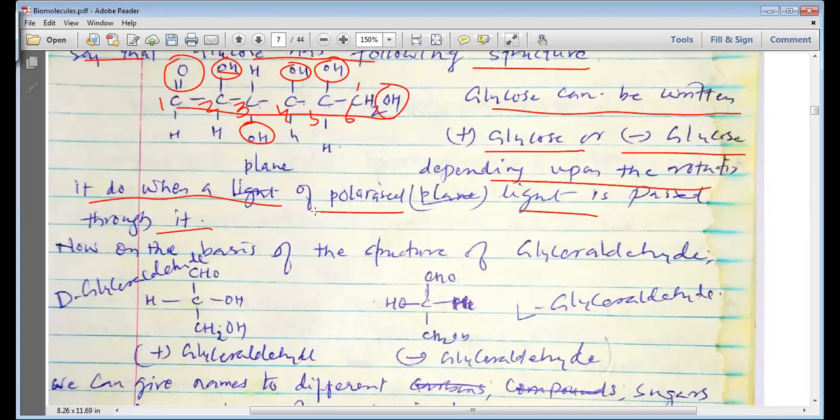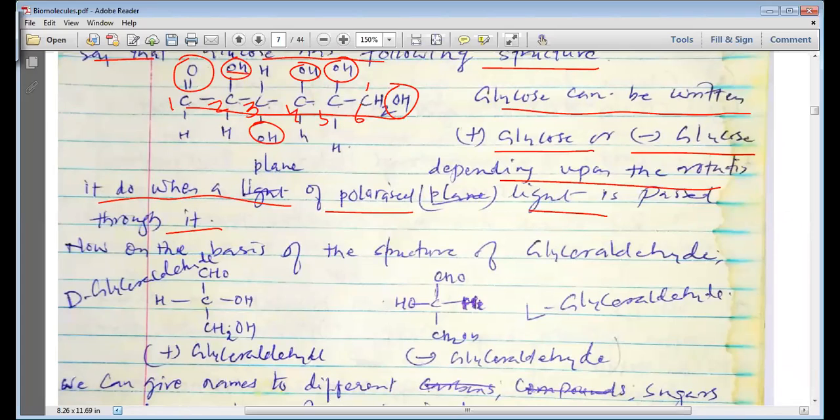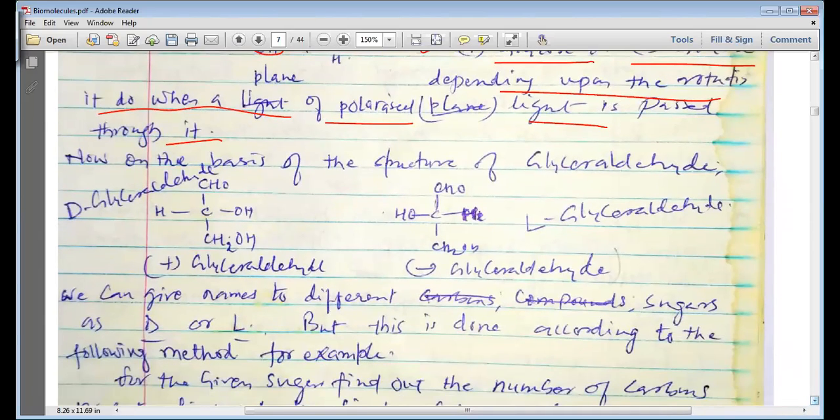So in haloalkanes and haloarenes, my dear students, we have studied the method of how to determine positive and negative sign. So if the light is rotated clockwise, we will call it plus glucose, and if the light is rotated anti-clockwise, we will call it minus glucose.